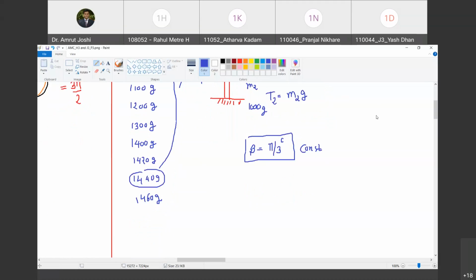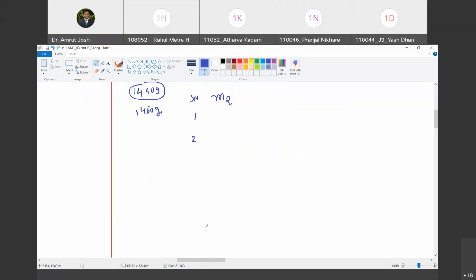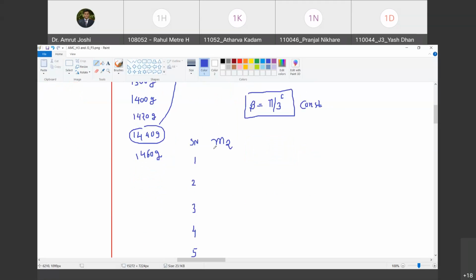So let's see how the observation table of this experiment will look, the first part of the experiment. So I am going to keep beta equal to pi by 3. Happy? Then I am going to go on changing M2. So let me say serial number: I have 5 readings, 1, 2, 3, 4 and 5. In these 5 readings, I will take different values of M2. Are you with me? So I am going to call it M21, M22.